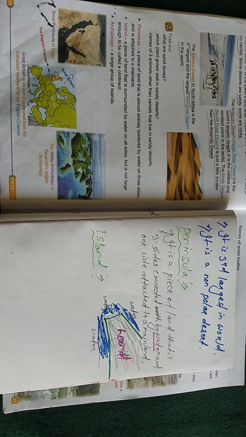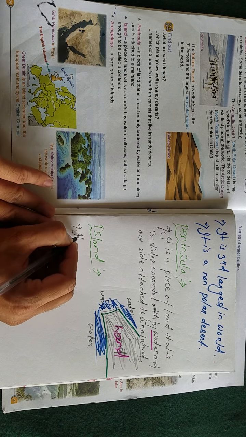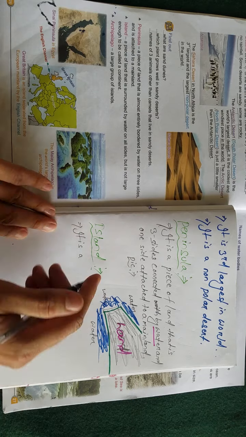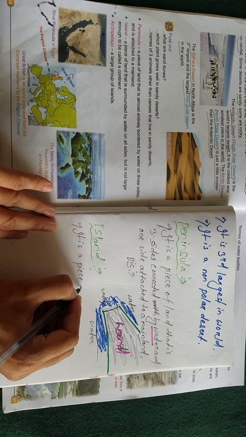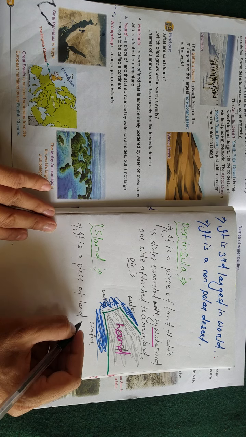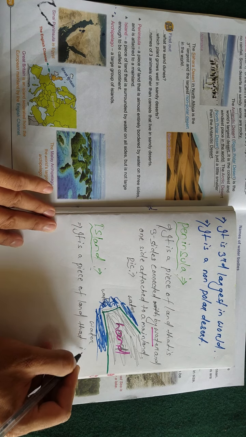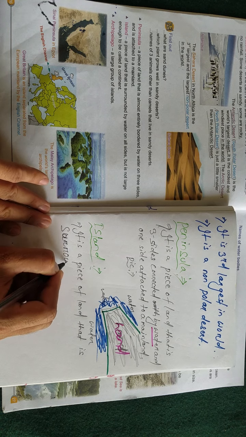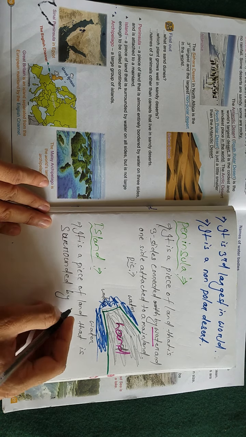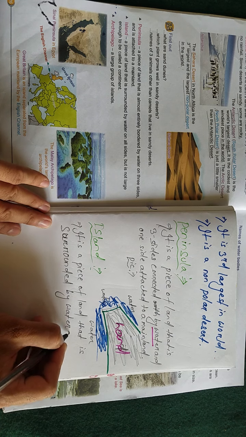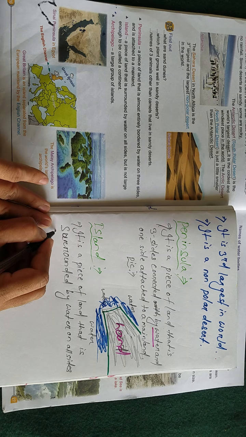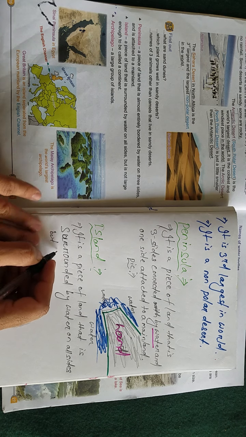Okay, it is not a very large land. It is a piece, PIECE, of land that is surrounded by water on all sides, but not large.